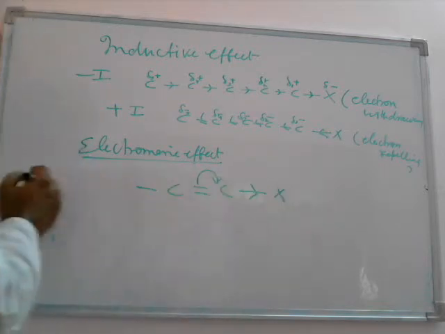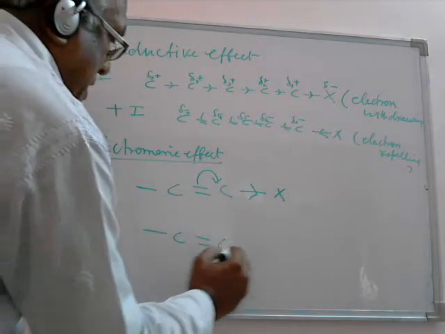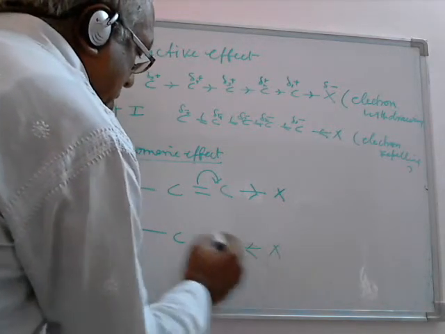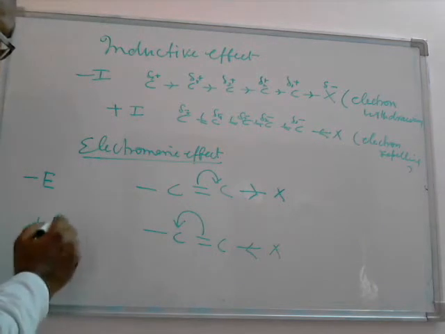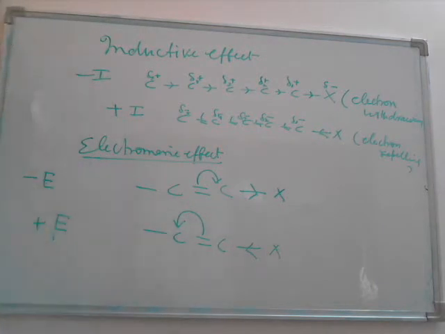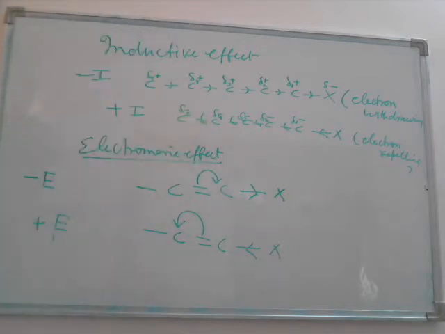So this will be called as minus E effect. If this group is an electron releasing group, the pi electron will shift to this side and it will be called as plus E effect. So electromeric effect will be shown by the compound which consists of the pi electrons, and inductive effect will be shown by those which consist of shifting of sigma electrons. So sigma electrons and pi electrons. This is inductive effect and electromeric effect.